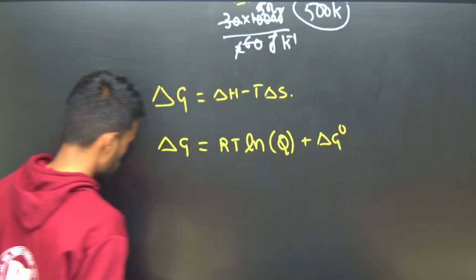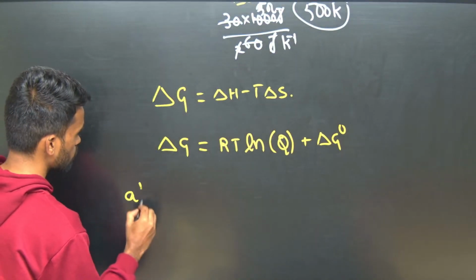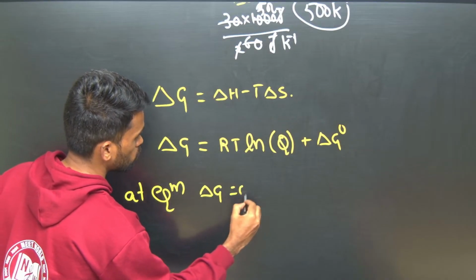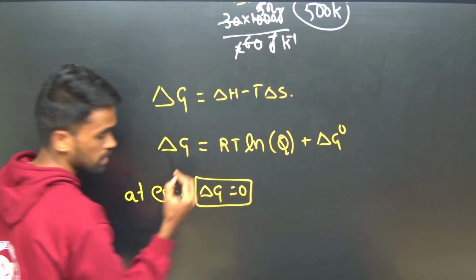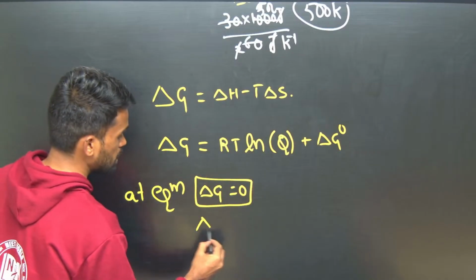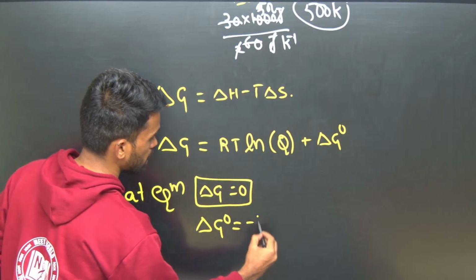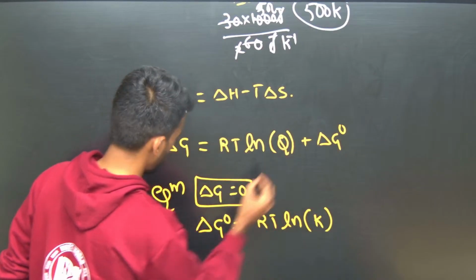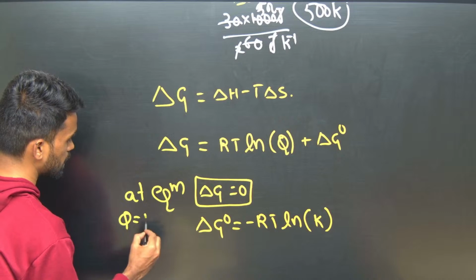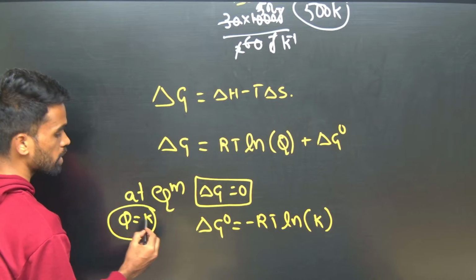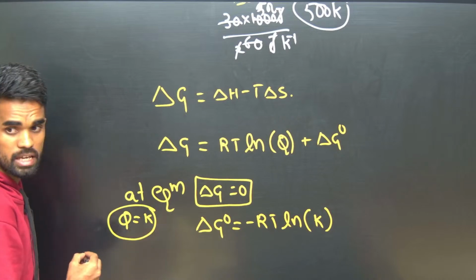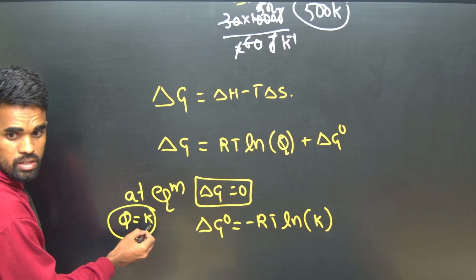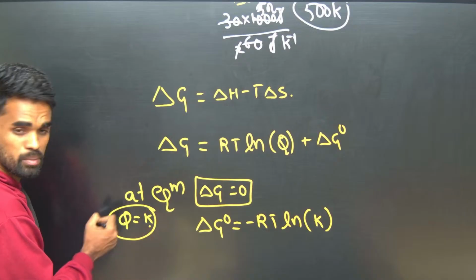At equilibrium delta G will be 0, then delta G naught equals minus RT ln K. Wherever we have Q, I am considering it as K here. About Q and K we will study in the next chapter, the equilibrium chapter. Q means reaction quotient, K means equilibrium constant.